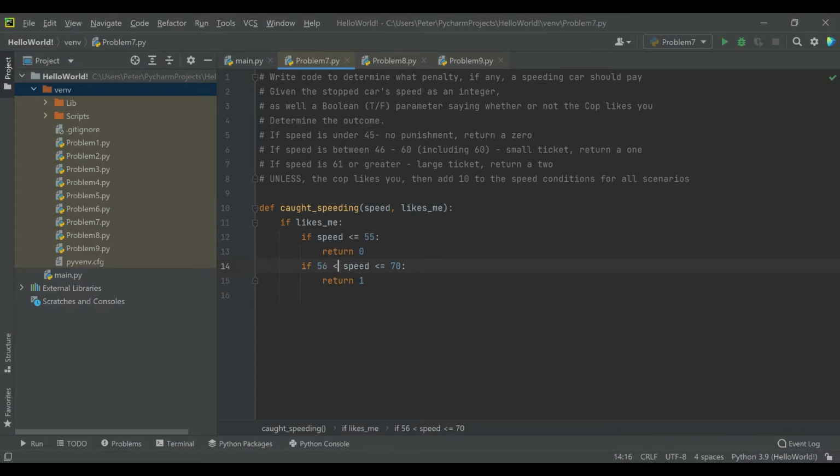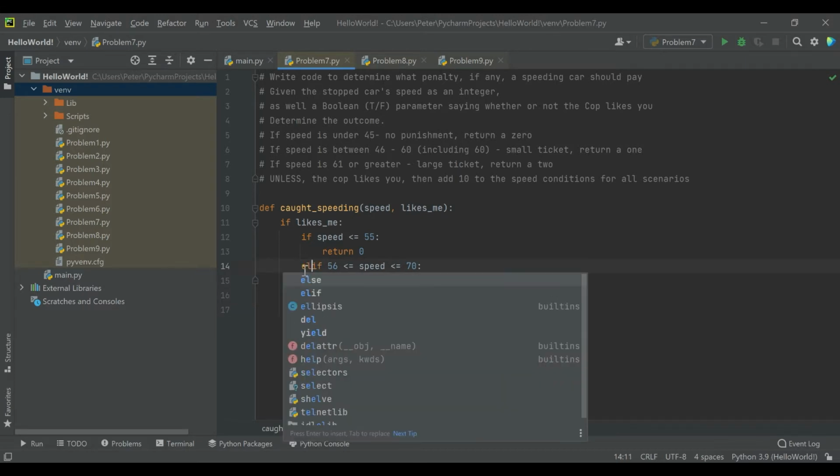This is the same code as writing this. And this is also worth noting, this is the same code as saying if the speed is greater than or equal to 56 and the speed is less than or equal to 70, but Python can handle chaining the expression together so you don't have to put an and in there if you're checking against the same variable. So just a nice little Python hack to have.